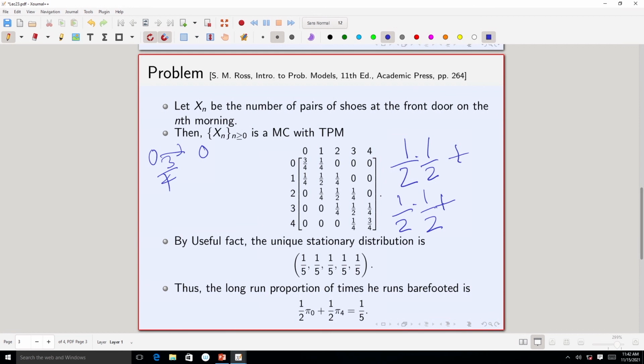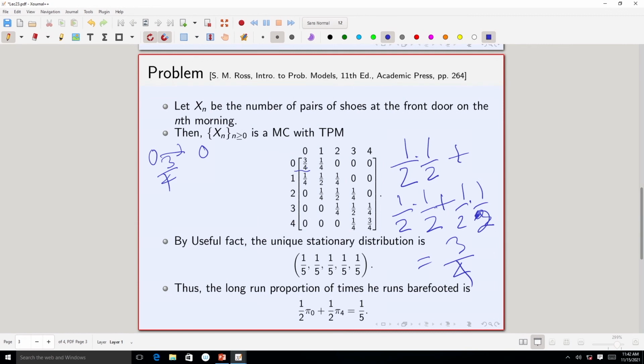If the individual leaves from the back door and then returns from the back door, in that case also the number of shoes in the front door will remain 0. So, you remain from 0 to 0. So, again that probability is half times half, half times half. So, if you sum it up, it gives you 3 by 4, that is this particular 3 by 4.